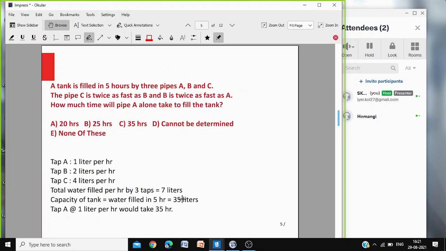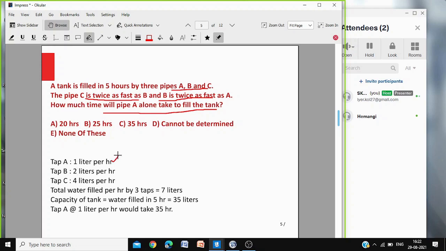Okay. A tank is filled in 5 hours by 3 pipes, A and B and C. All are filling. The pipe C is twice as fast as B and B is twice as fast as A. How much time will pipe A alone take to fill? So again, you can take x or you can take 1. You can take 1x, 2x and 4x or 1, 2 and 4.